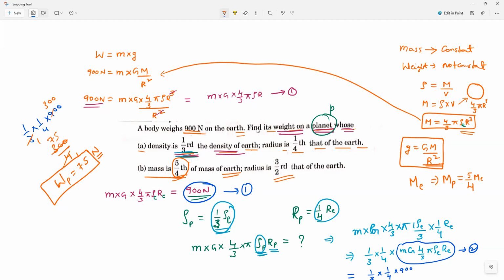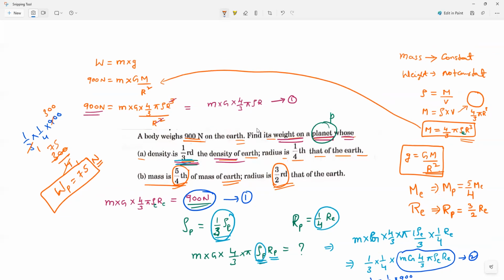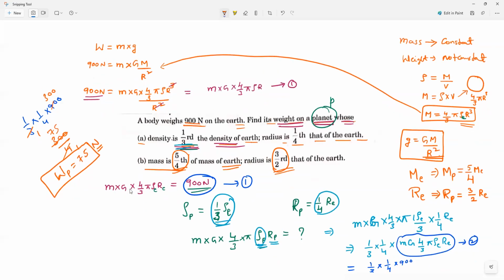Very good. Next, what about the radius? The radius of Earth is RE. Then what is the radius of the planet? Speak loudly, everyone. The radius of the planet is 3/2 times the radius of Earth. Understand? So now they are asking what is the new weight. So let us simply finish it. It is very simple. It's not necessary to worry. We will just replace the terms and do it.